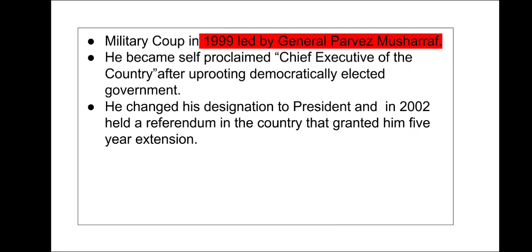So he changed his designation to president, and in 2002 held a referendum in the country that granted him a 5-year extension. Now what is the meaning of referendum? Referendum means taking people's consent on some matter, like if we asked, do we feel safe in India? We will give people two options, yes or no. That will be called a referendum.